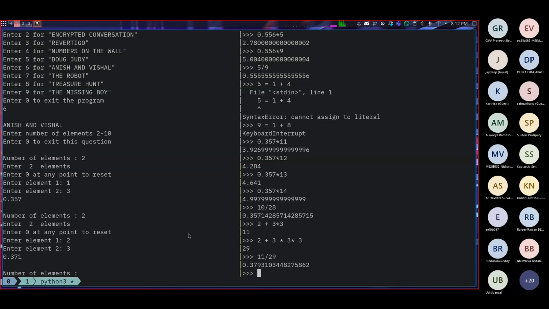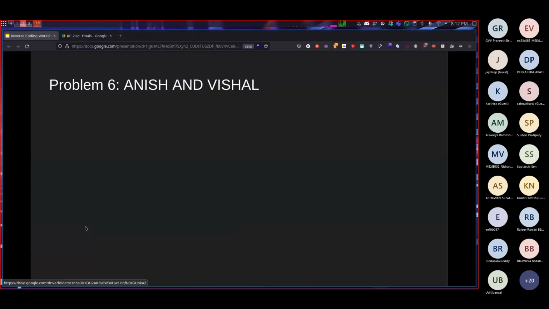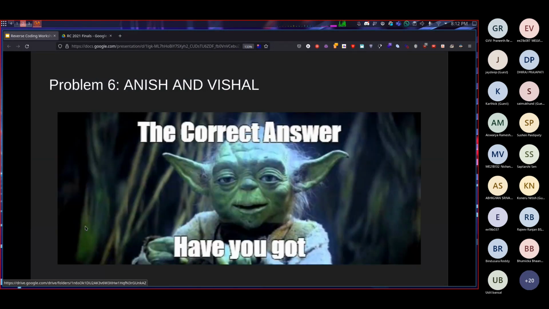But the thing is, try and find a pattern in your input and then try and replicate that pattern in the output. Try and find some sort of constancy. For example, here we found out that the numerator depends only on element 1. That is sort of a relationship or constraint which we found. So you are supposed to find that sort of constraint. You could do it yourself because right now you have enough knowledge to figure it out. The correct answer, you are supposed to find it.